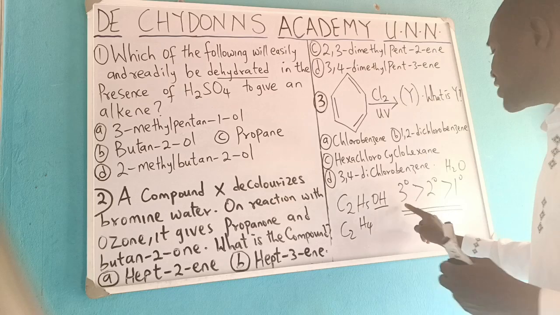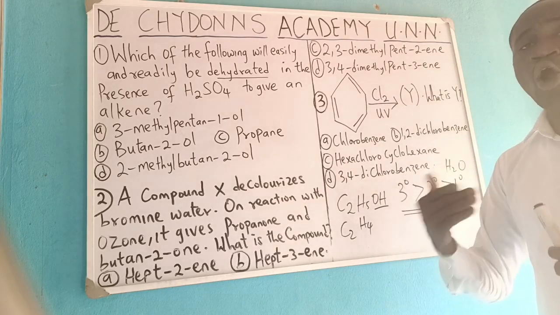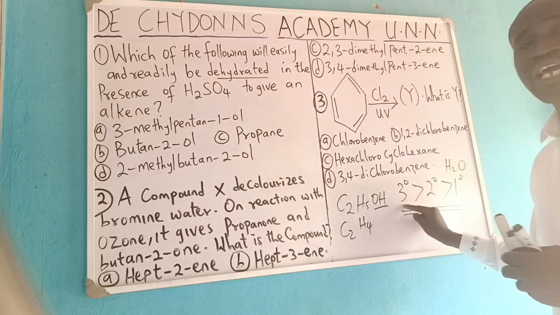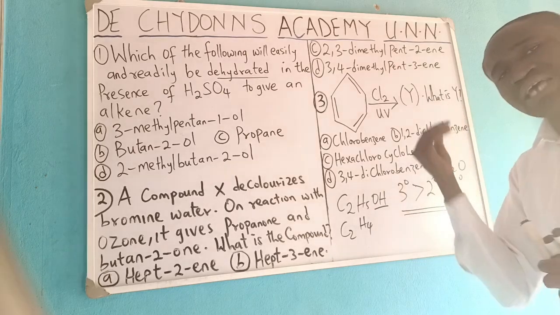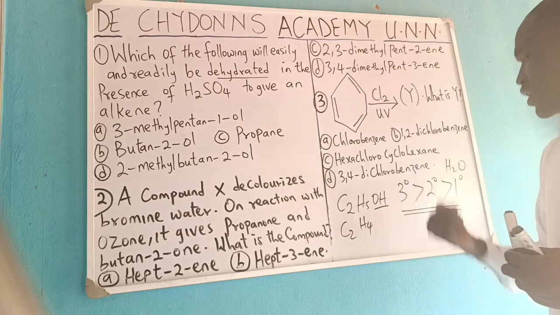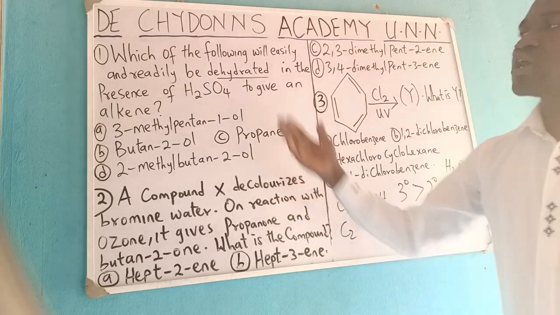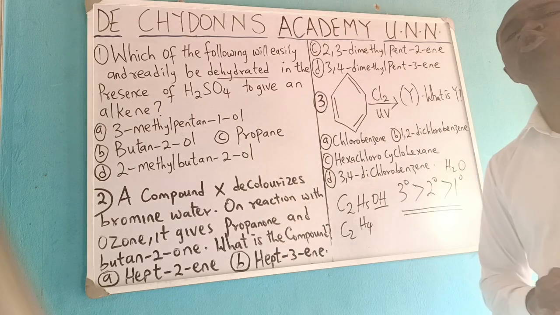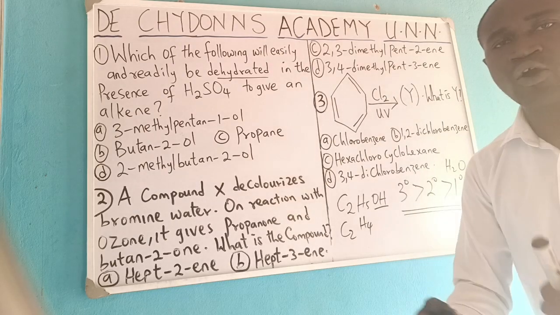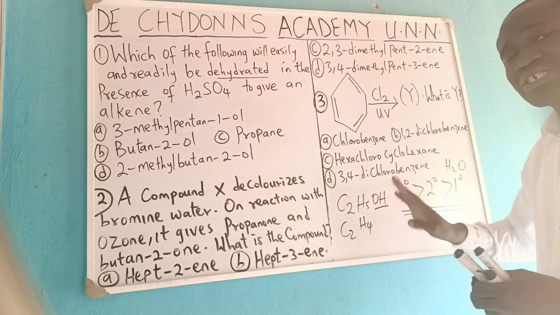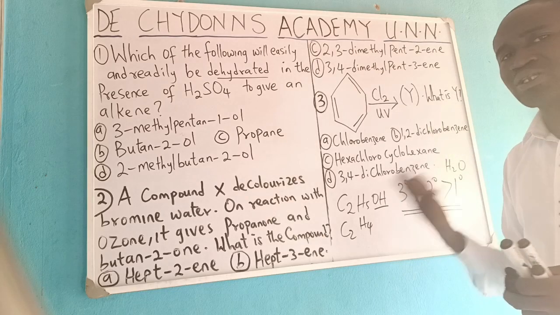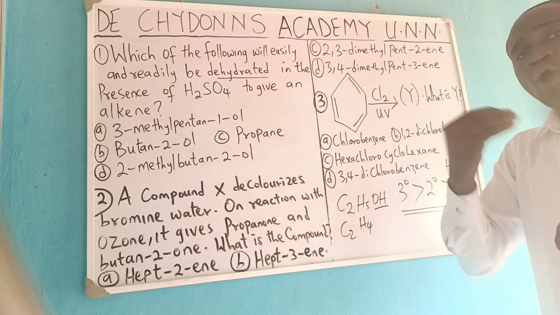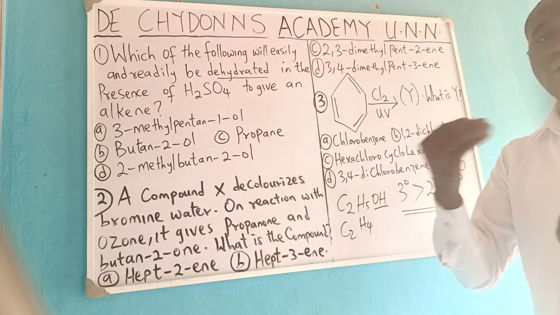Please understand this concept very well. That means when you have a tertiary alkanol, instead of you using conc H2SO4 and at a high temperature, you don't do that. You use dilute H2SO4 and temperature below 100 degrees Celsius. Then it's easily dehydrated to alkene. Yes, very important. But the question is, how do you know that something is primary, something is secondary, and something is tertiary? I'm just teaching this video as if we don't know anything at all, as if we just entered SS1. And so we want to explain what we mean by primary, secondary, and tertiary alkanol.